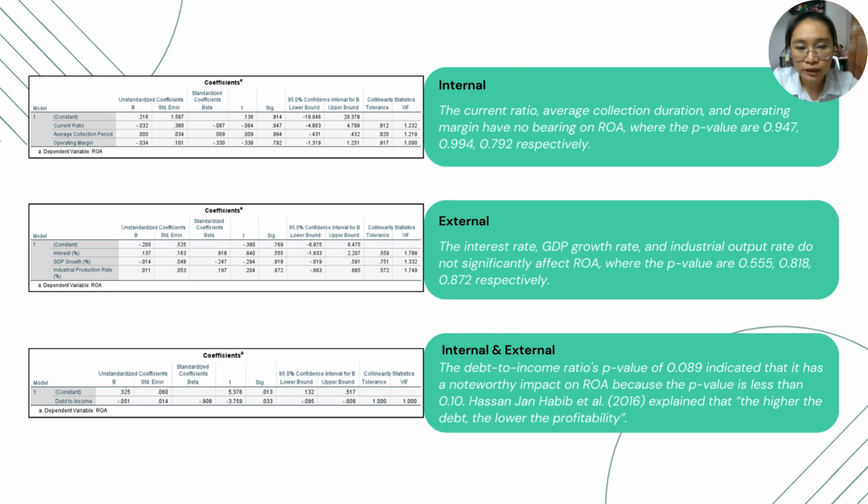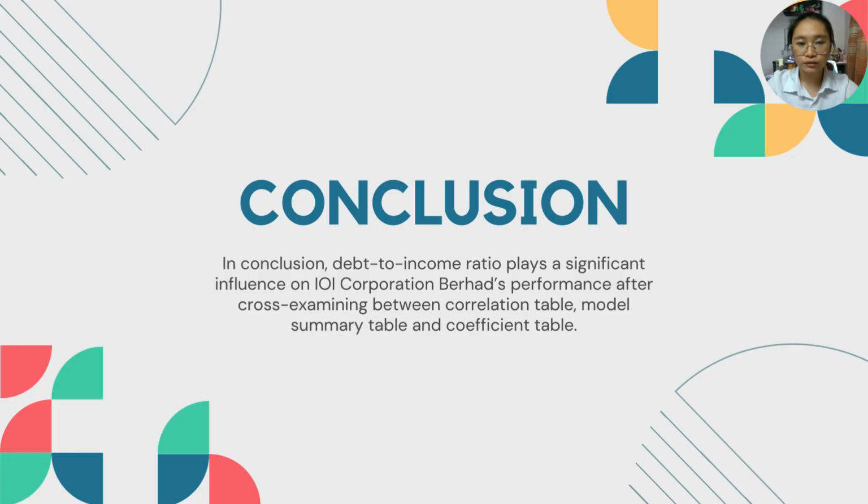Next, when the data is run through internal and external factors, the debt-to-income ratio's p-value of 0.089 indicates that it has a notable impact on ROA because the p-value is less than 0.10. Hassan Jen Habib explained that the higher the debt, the lower the profitability. In conclusion, debt-to-income ratio plays a significant influence on IOI Corporation Berhad's performance after cross-examining the correlation table, model summary table, and coefficient table. This can also be proven as the ROA of IOI Corporation Berhad is very low.